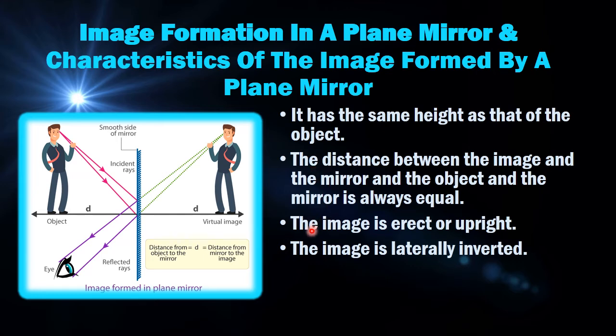The image is erect or upright. Image जो है वो सीधी है, उल्टी नहीं होती. The image is laterally inverted. Lateral inversion क्या होती है? Means the left hand side becomes the right hand side and the right hand side becomes the left hand side.